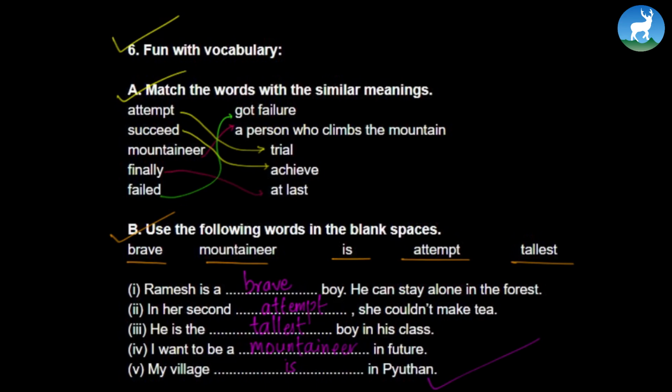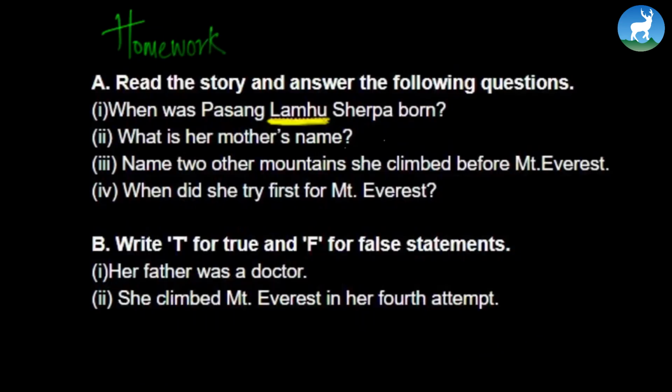Alright, so let's move on to the homework section now. We've already done these two questions, so your homework will be to solve the last two questions. We've already done true and false, so you don't have to solve true and false right now. You just have to do number 3 and number 4. So those two are your homework. With this, we've come to the end of today's class.